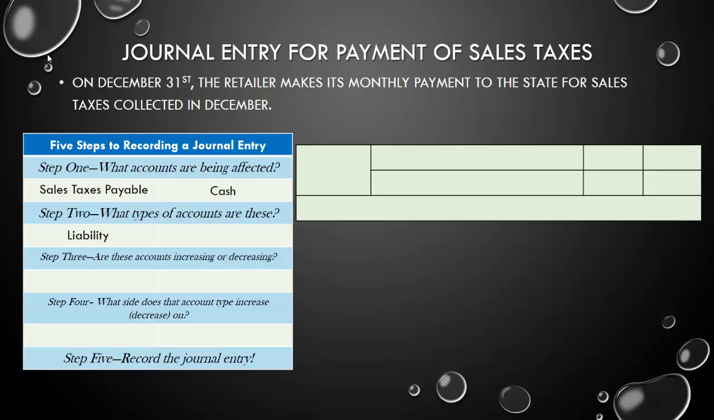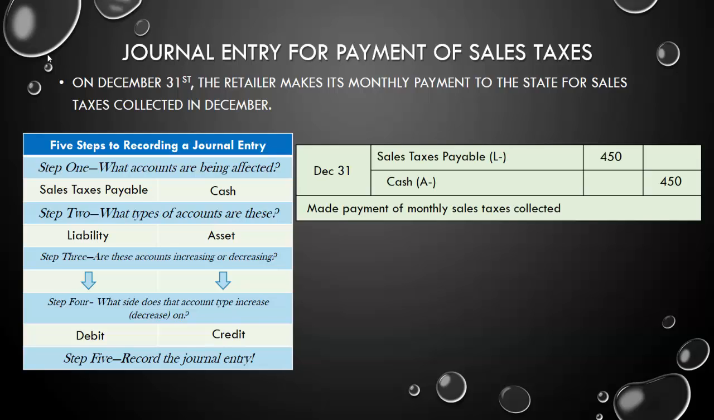Sales tax payable is a liability, cash is an asset. Our sales tax payable, when we pay off this debt, is going to be going down, and since the cash is coming out of our account, it's also going to go down. Debit sales tax payable, credit to cash, for the total amount that we collected, which was $450. How did I get there?